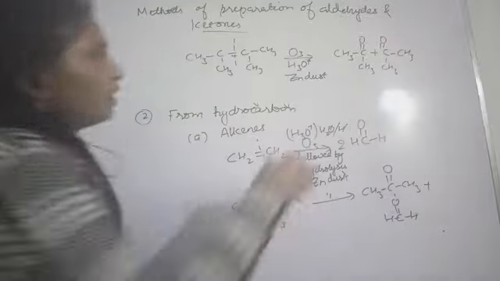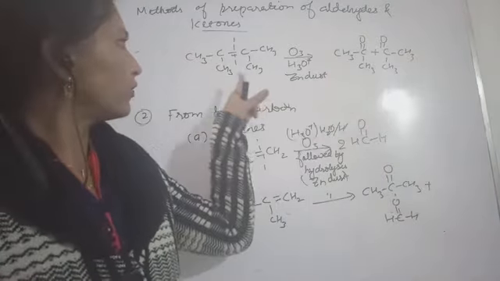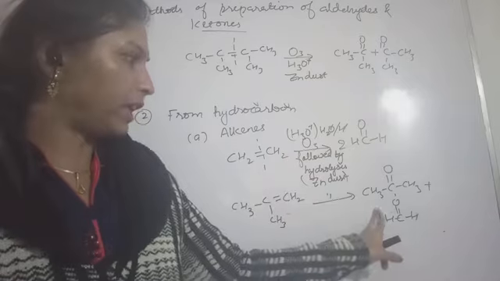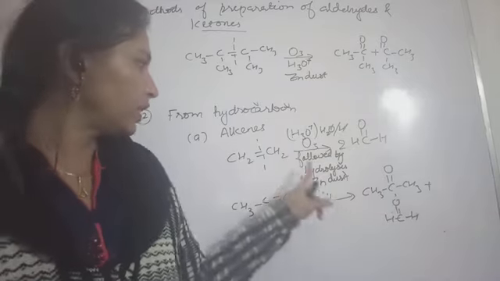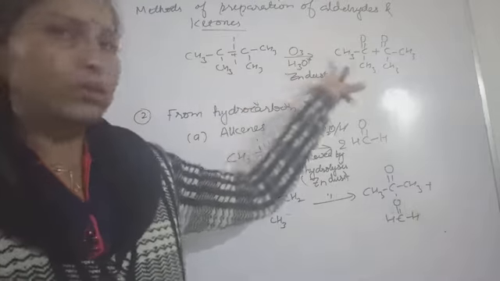What you are going to get is CH3, C double bond O, CH3, plus C double bond O, CH3 and CH3. So two ketones you will get in this manner. So if you want a combination of aldehydes and ketones, or in this case we have seen only aldehydes in one case and only ketones in the other.